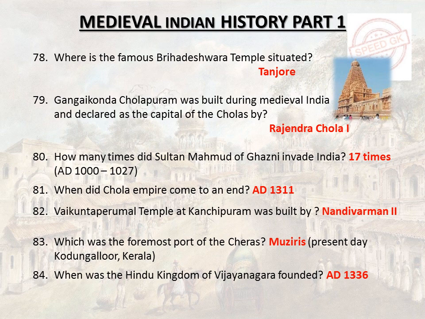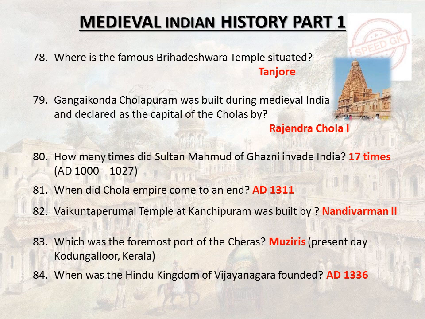Tanjore. Gangaikonda Cholapuram was built during medieval India and declared as the capital of the Cholas by Rajendra Chola I. How many times did Sultan Mahmud of Ghazni invade India? 17 times, AD 1000 to 1027. When did the Chola Empire come to an end? AD 1311. The Vaikuntaperumal temple at Kanchipuram was built by Nandivarman II. Which was the foremost port of the Cheras?